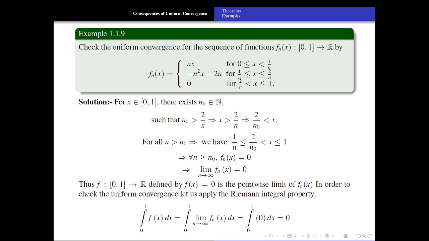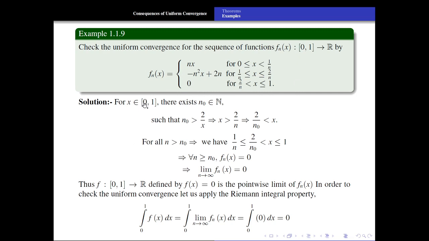So this is a sequence of functions defined with the help of branches of functions. For such types of examples, the fourth property, that is the Riemann integration property, is useful. So in order to check the uniform convergence, let us evaluate the pointwise limit.